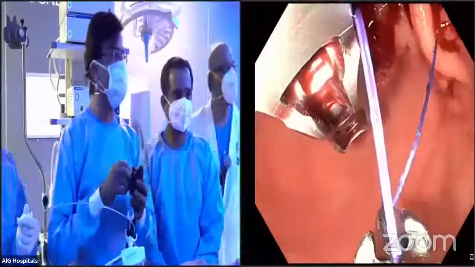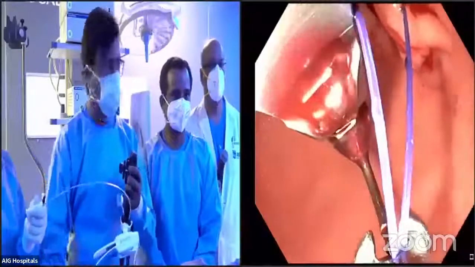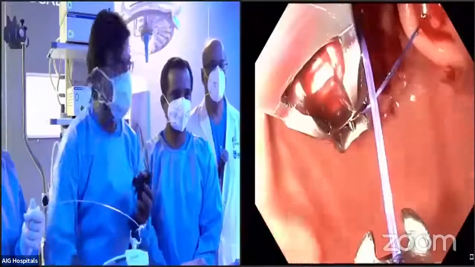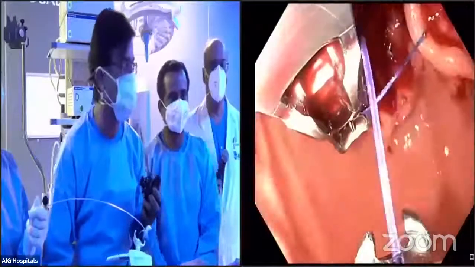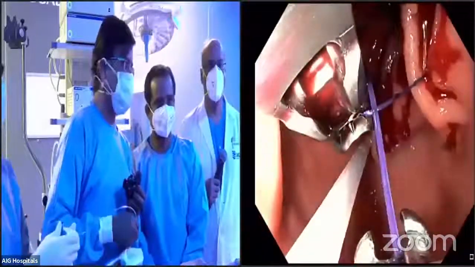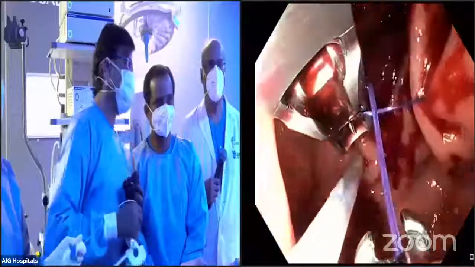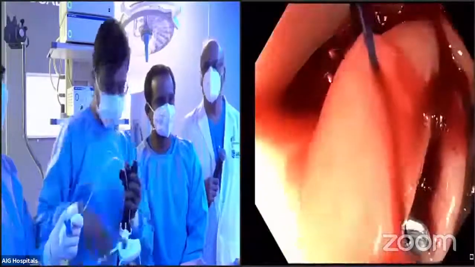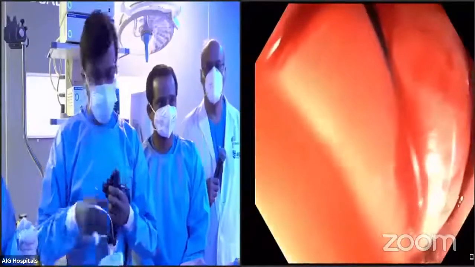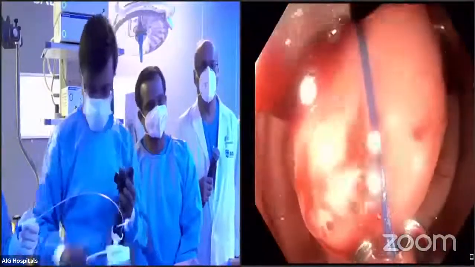So now I have taken the posterior wall and am going back to the greater curvature. So again, load the suture. These steps are very important and trust me, they are not really rocket science. Once you get used to the rhythm, you will easily adapt to it. A little bit of bleeding happens, but it is all self-controllable. And because we are doing this suturing, it itself sometimes gives a good tamponade.